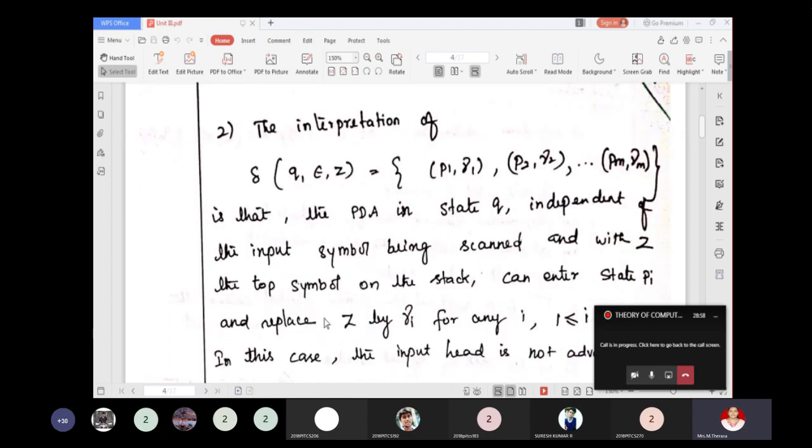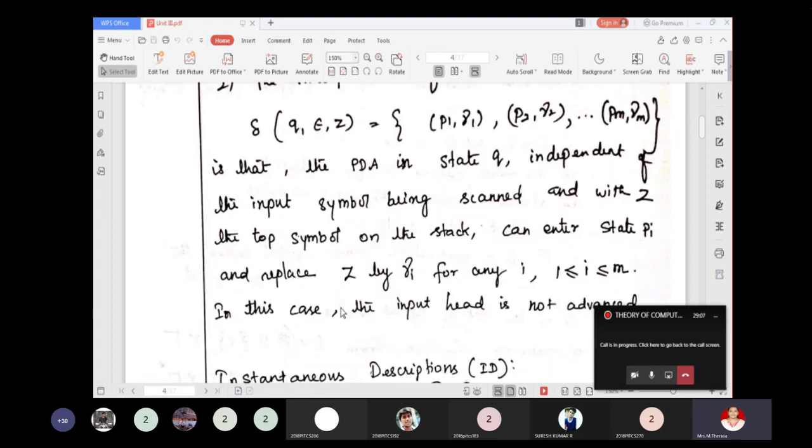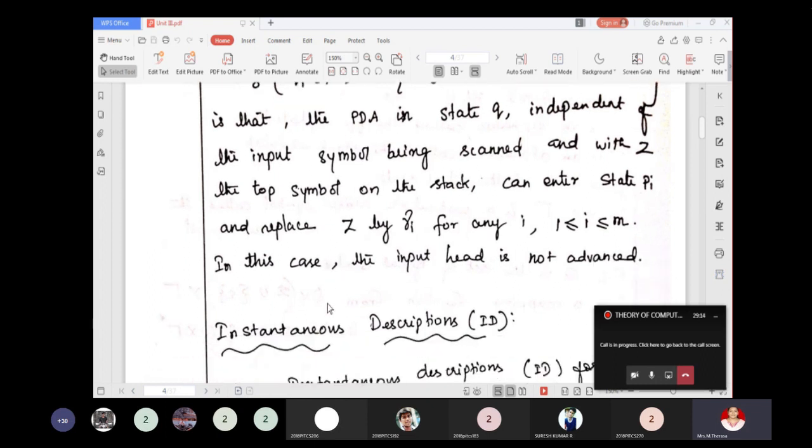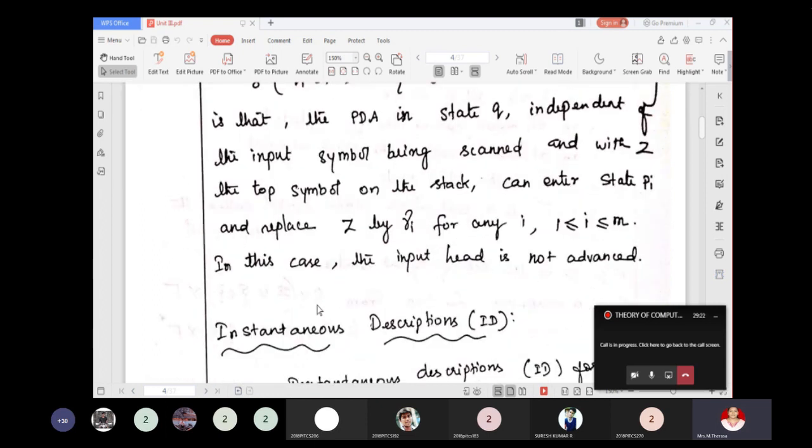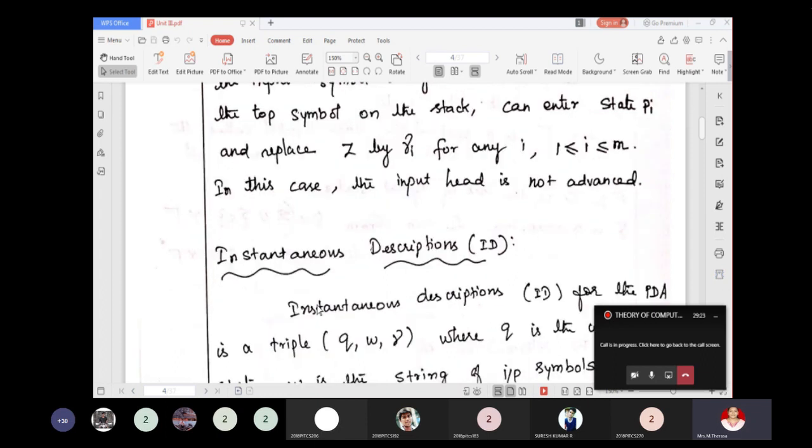That is, the PDA in state Q, independent of the input symbol being scanned and with Z the top symbol on the stack, can enter the state Pi and replace the Z by gamma i for any i. So without reading anything it is able to make a transition. So epsilon move is also allowed with respect to pushdown automata.